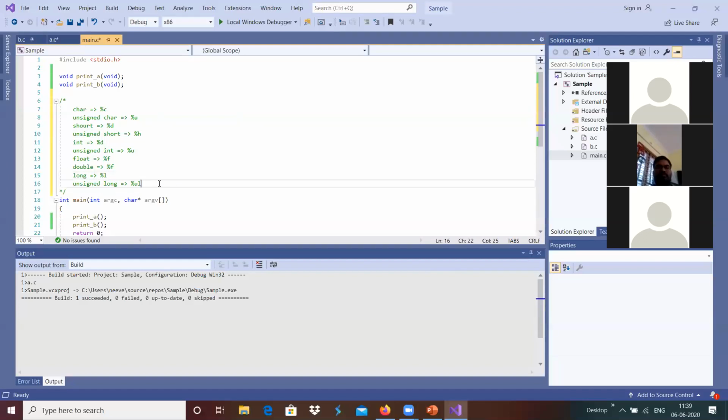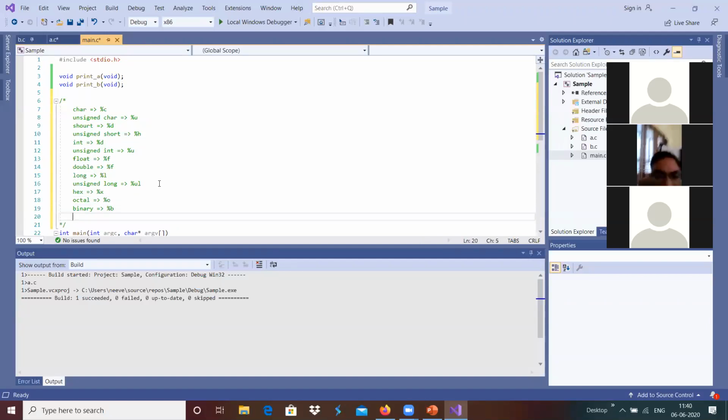Apart from this, if we want to print in hex format, we can use %x, for octal we can use %o, and if we want to print in binary format, we can use %b over here.